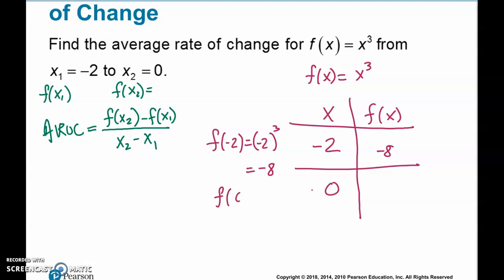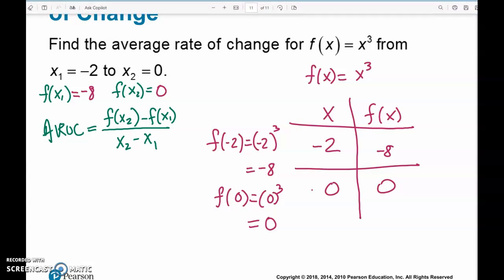I take the function and plug in 0 for x. 0 cubed will be 0 times 0 times 0, which is 0. Now I have an xy point, and let me write them up here so I have them right in front of me. When x is -2, the function output is -8. And when x is 0, the function output is 0.